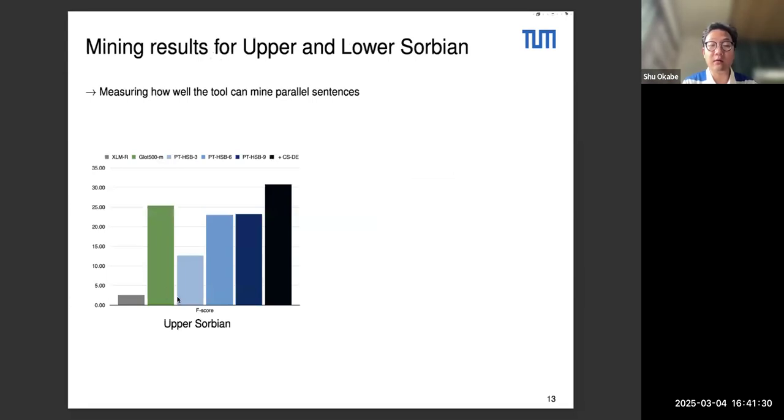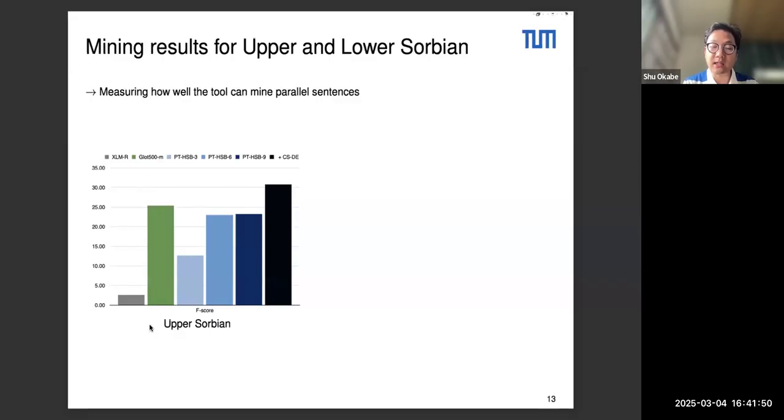We represent the F-score, which tells us how good the mined parallel corpus is. So the higher, the better. And we have our 6 models that we're going to compare, the 2 baselines, XLMR and Glot500M, and the 4 pre-trained models that I just presented.